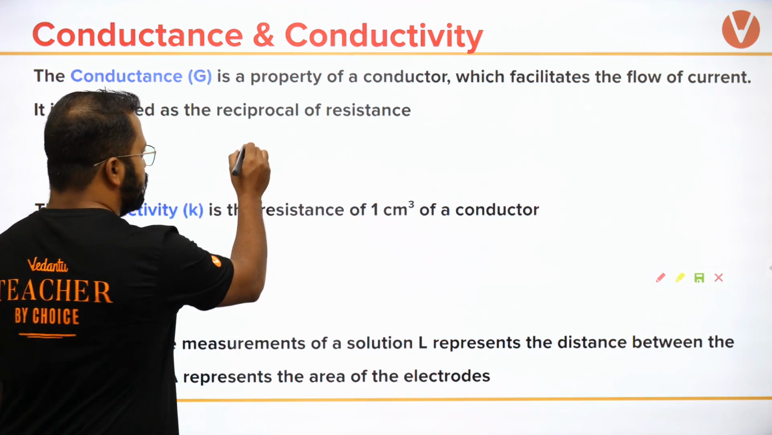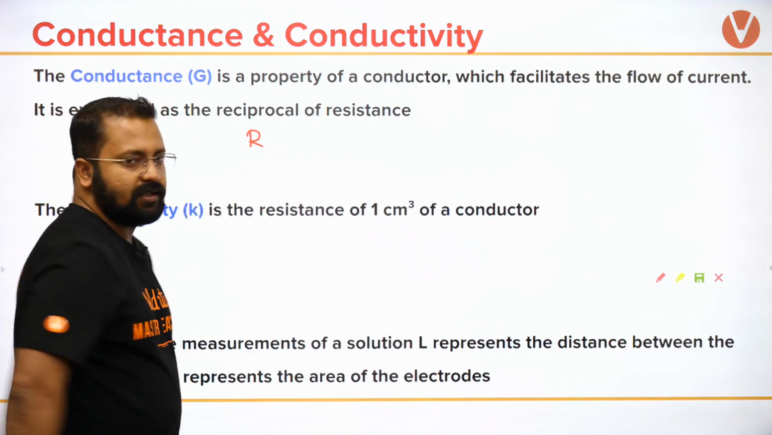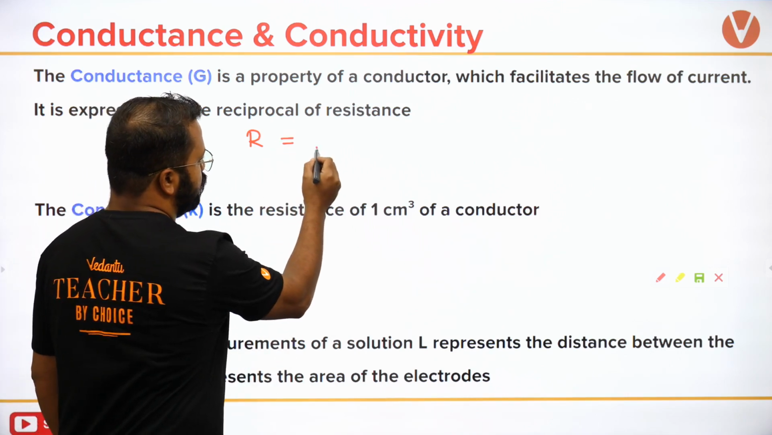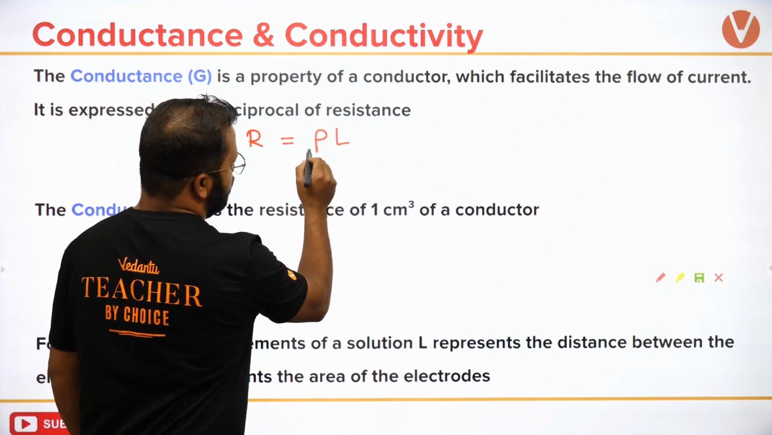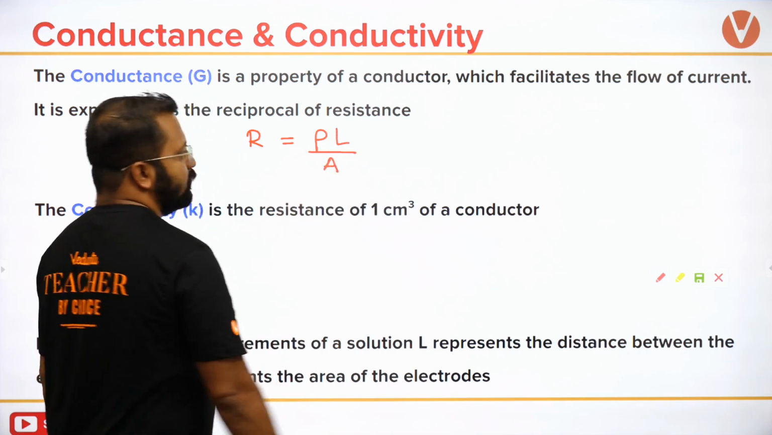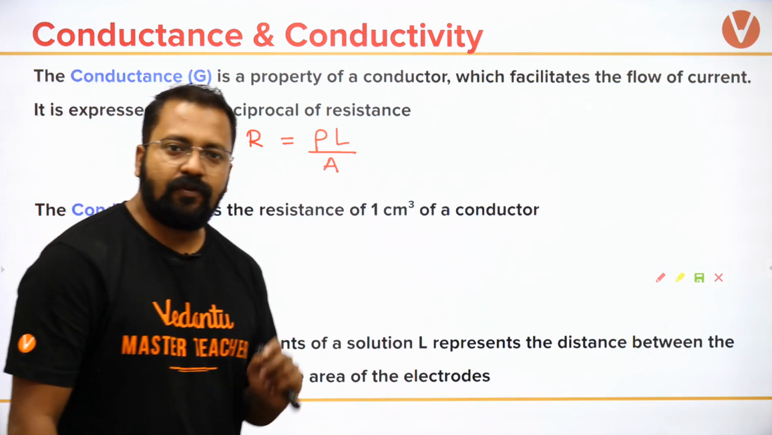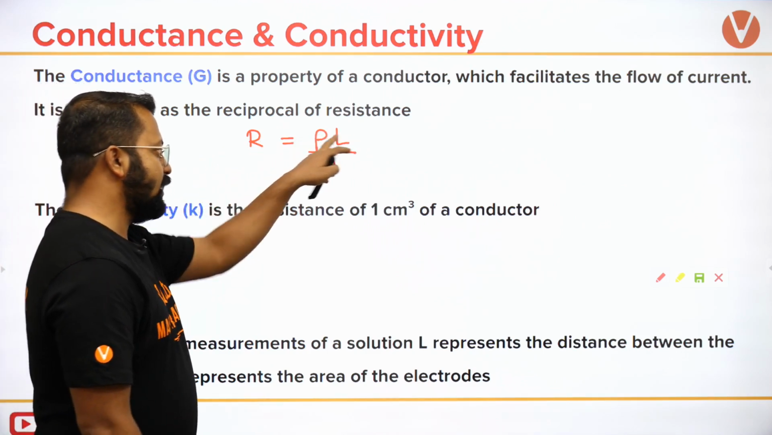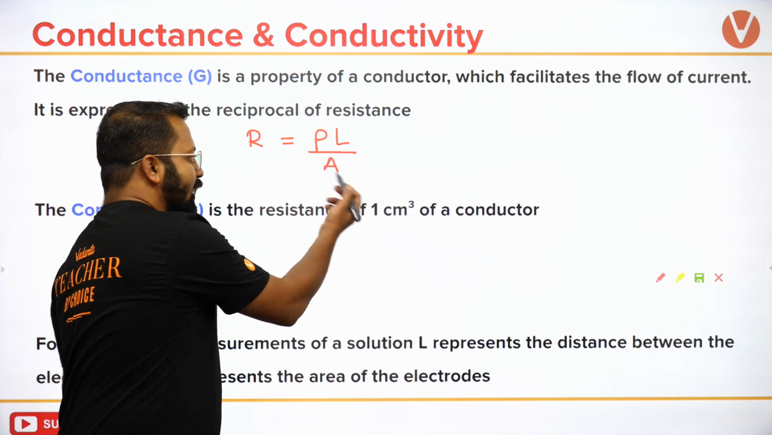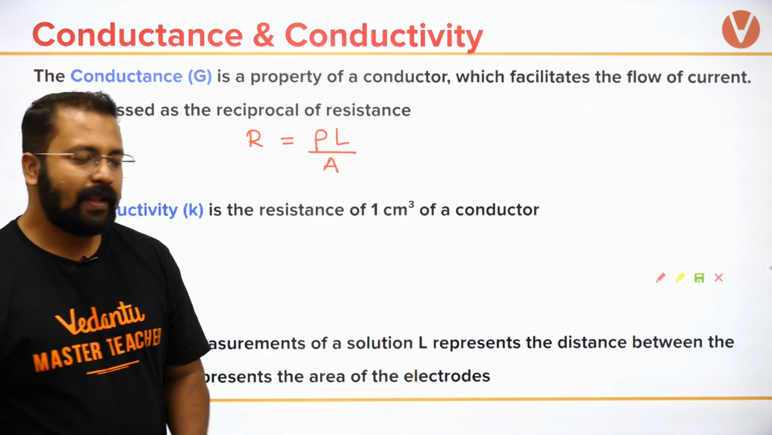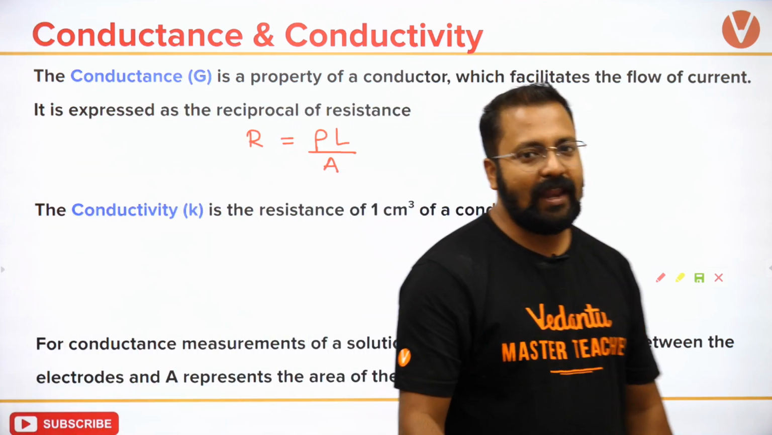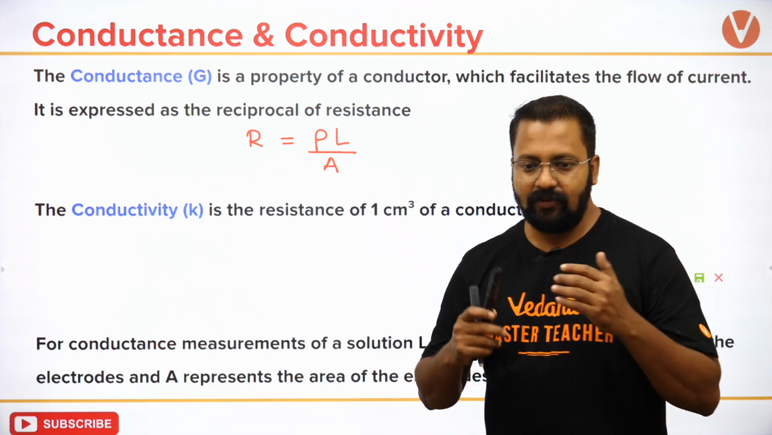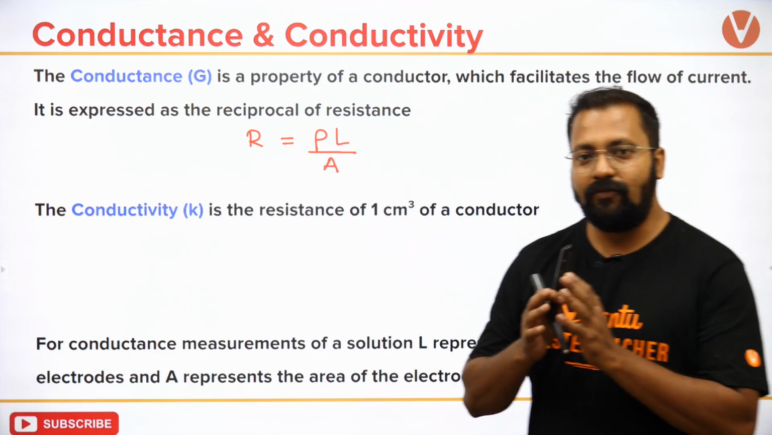Now you know R, which is resistance. R जो हम resistance को बोलते हैं, R is equal to rho L upon A. I guess you know this expression from physics. Resistance is equal to resistivity times length of the conductor by area, isn't it? Now in case of electrolytic conductors, what is the meaning of length?